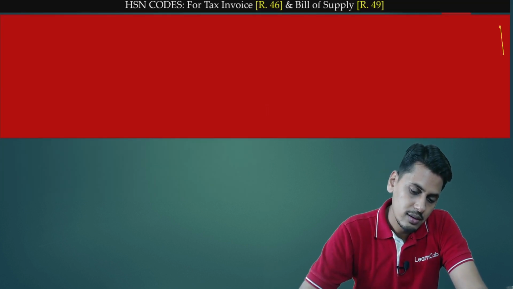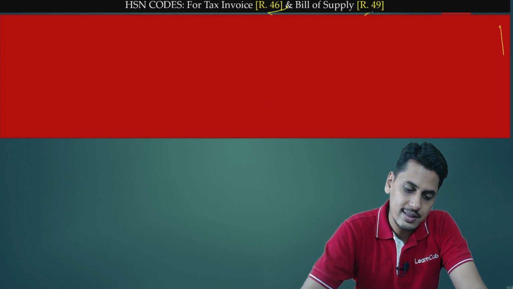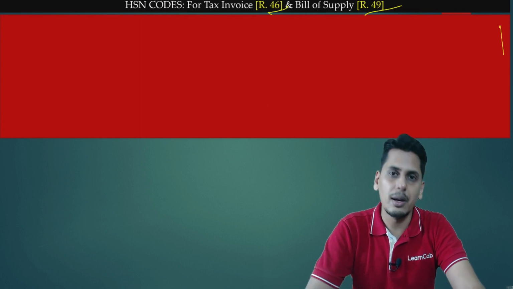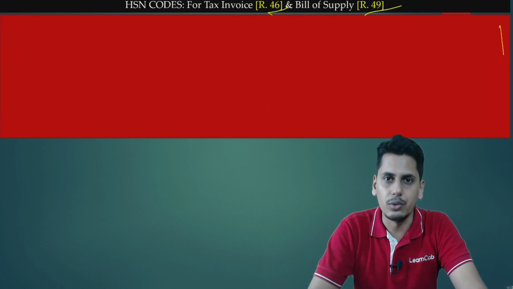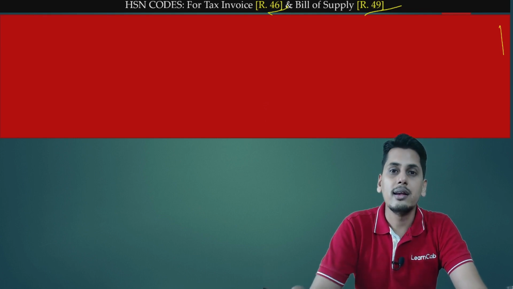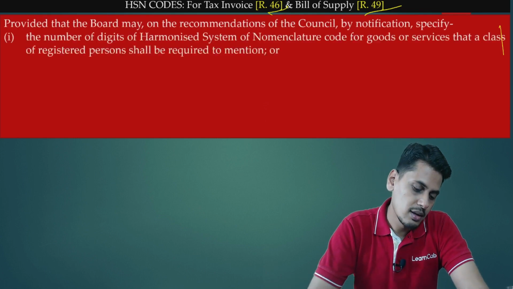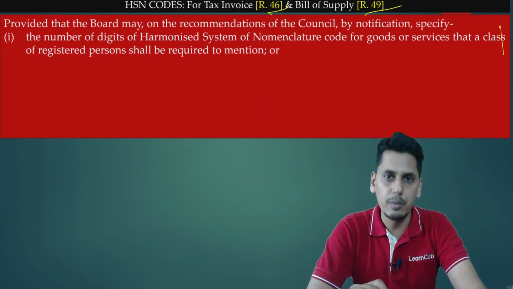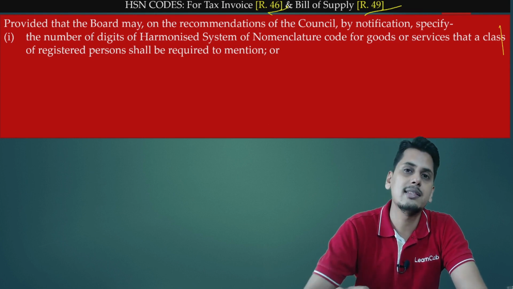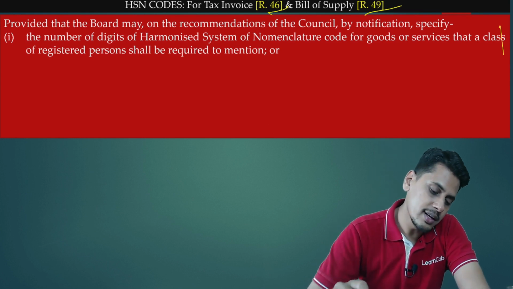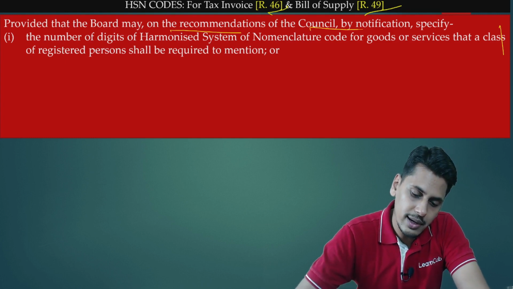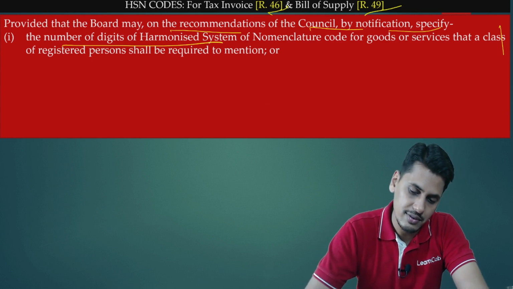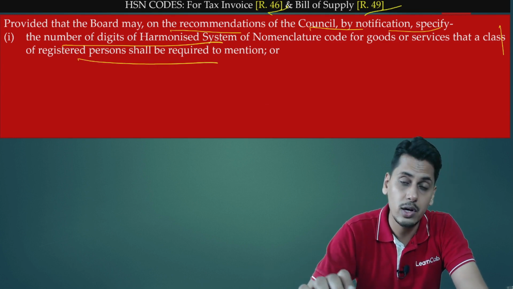Now friends, there is an amendment, Rule 46 and Rule 49, which speak about the HSN codes. The provisos have been amended and a notification has been issued. Let's have a look at the proviso and parallelly, let's also have a look at the notification. The basic contents tell that HSN code is required to be mentioned. Now the proviso tells that both for tax invoice as well as bill of supply, provided that the board may, on the recommendations of council, by notification specify the number of digits of HSN for goods or services that a class of registered person shall be required to mention.